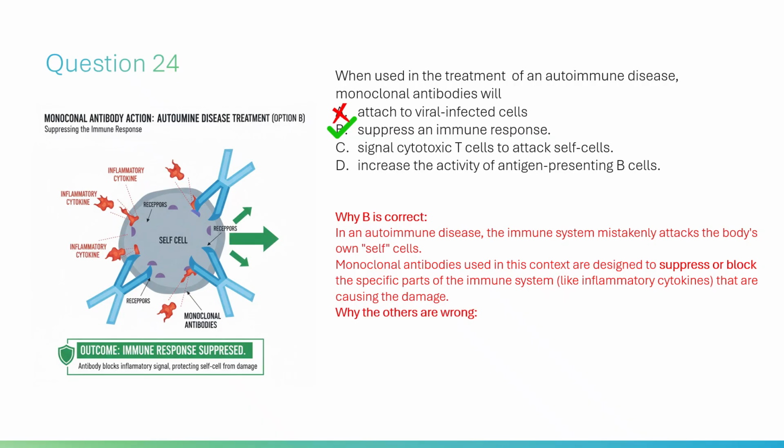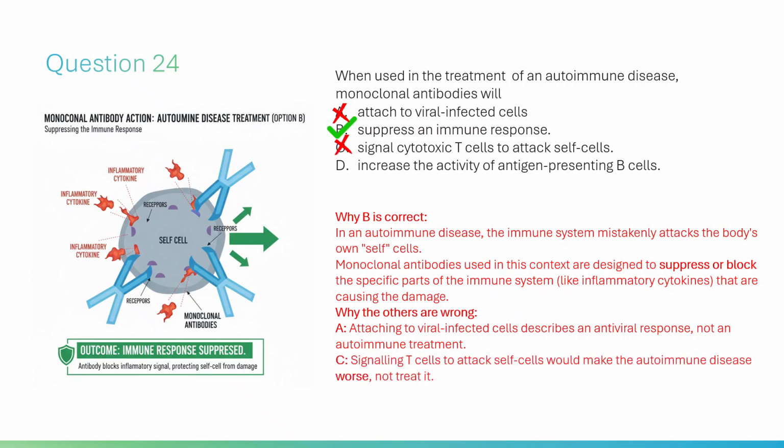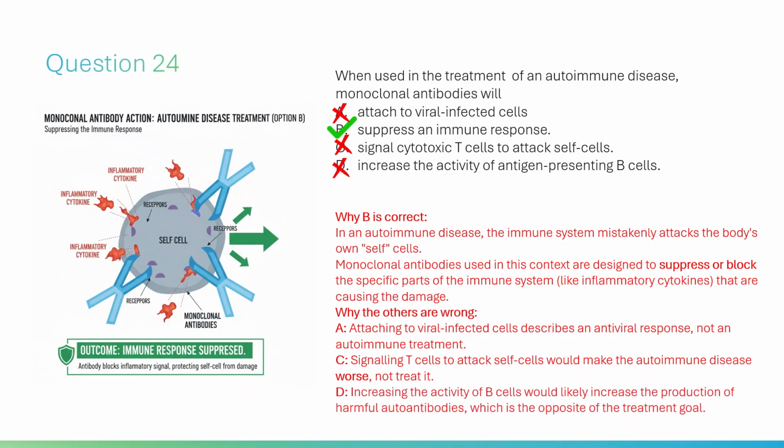A. Attaching to viral infected cells describes an antiviral response, not an autoimmune treatment. C. Signaling T cells to attack self cells would make the autoimmune disease worse, not treat it. D. Increasing the activity of B cells would likely increase the production of harmful autoantibodies, which is the opposite of the treatment goal.